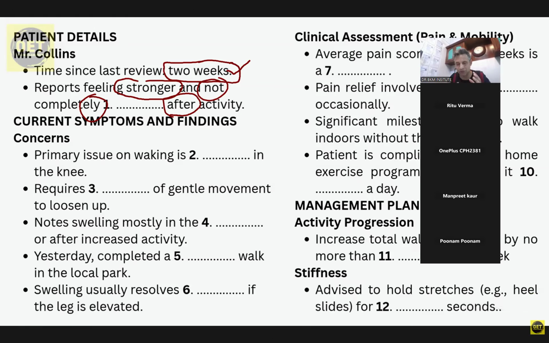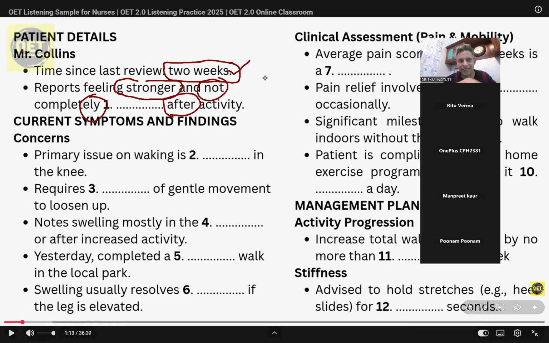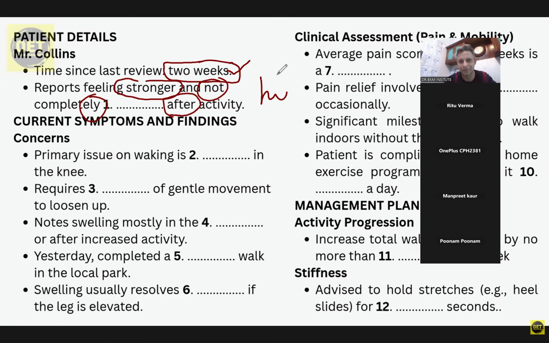Now, one of the again most important things: when she is saying something, it is not important, because the answer is going to be from the patient's point of view. So whenever the male voice comes, that is my voice. This is the voice I will concentrate upon. Please understand these small things. This saves a lot of energy, because whatever he says I have to note, and whatever the lady is saying, it's not that important. And second, whenever I have to write, I will write his because he is a male. So I can't write her. Small things, but they make a lot of difference. Let's go further.